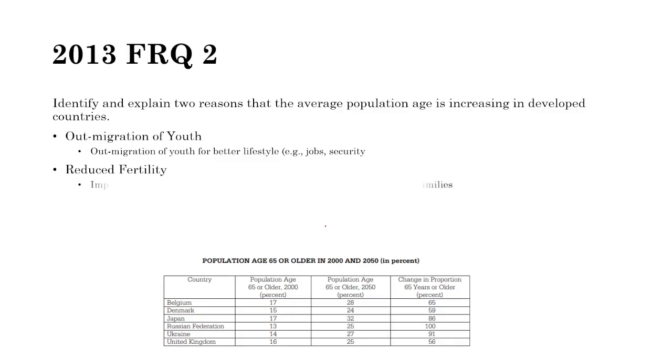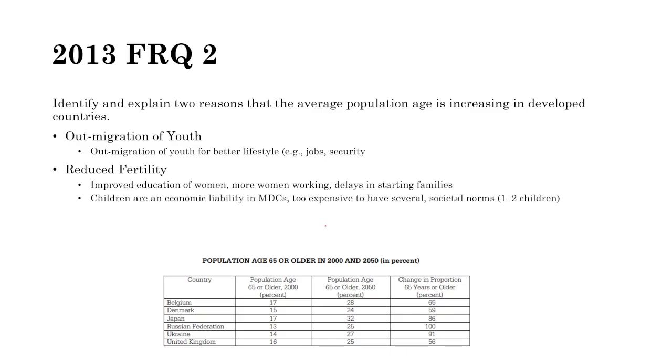What about reduced fertility rates? Improved education of women, more women working, as well as delays in starting families are all correlated with lower fertility rates. Children are seen as an economic liability over a necessity in MDCs. They're typically more expensive to have, and there's also societal norms that having 1 to 2 children is acceptable, and it's very common in America. It's very common for only childs to exist or to have maybe 1 sibling, 2 siblings. It's not as prominent to have 4 or 5 siblings.